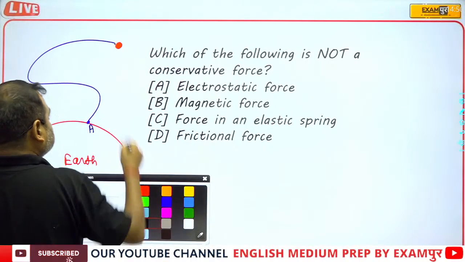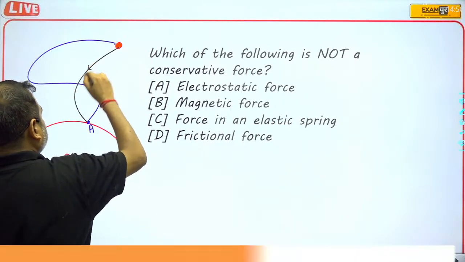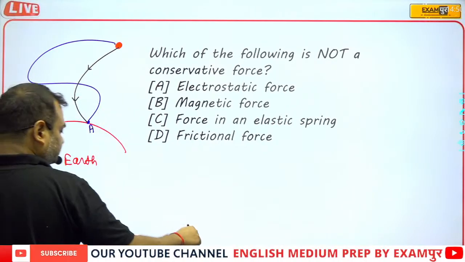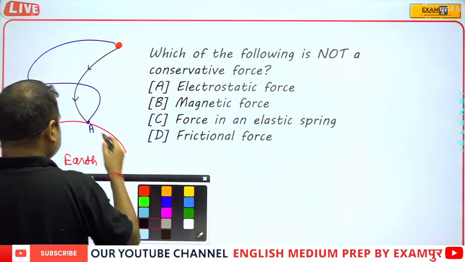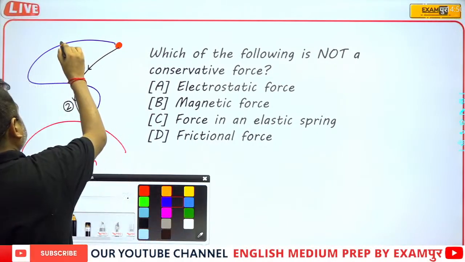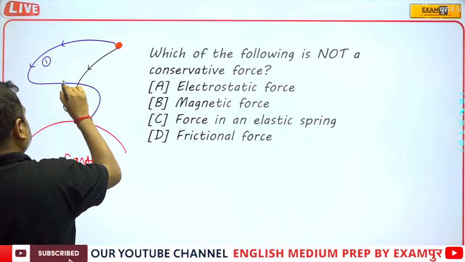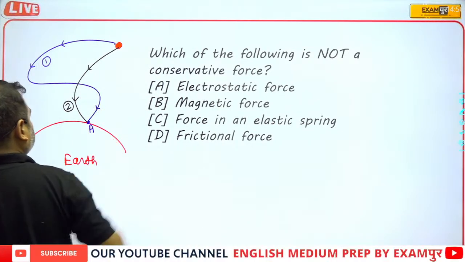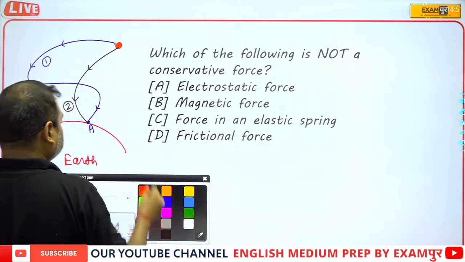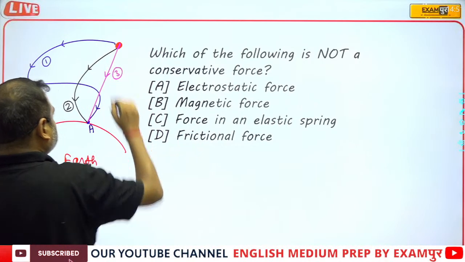This is path number 2, and this is path number 1. And suppose there is a direct path like this, so this is path number 3.